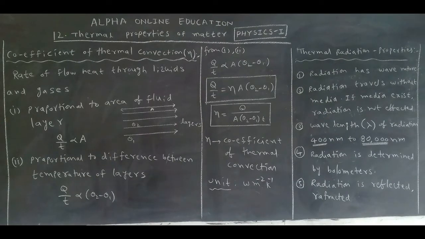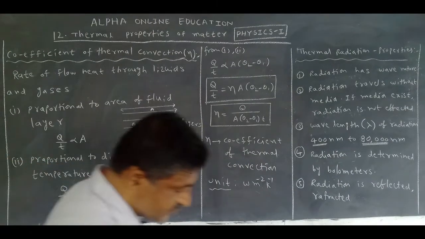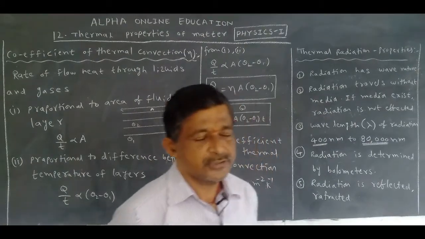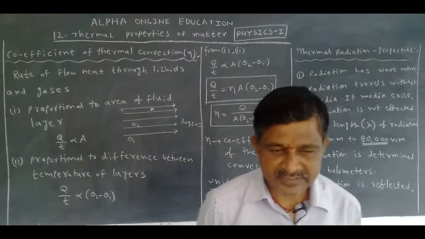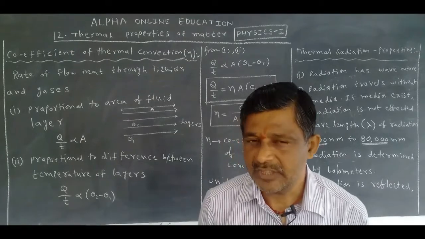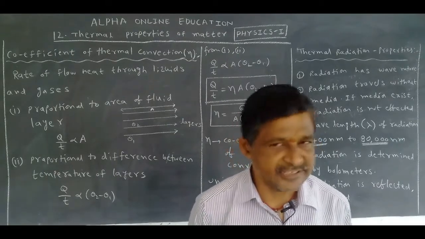But the types of convection are important, and following this is another topic. Heat is transferred by three processes: conduction, convection, radiation.